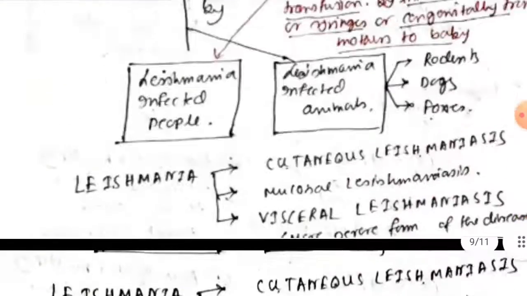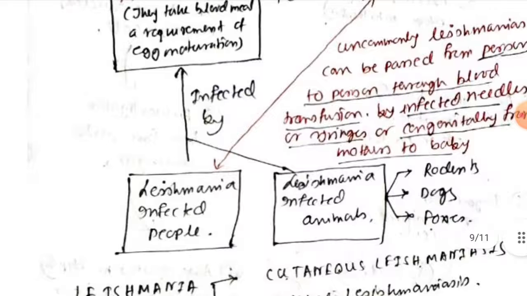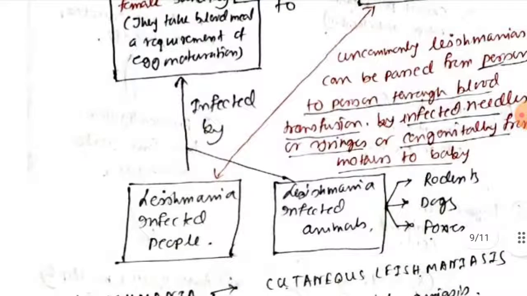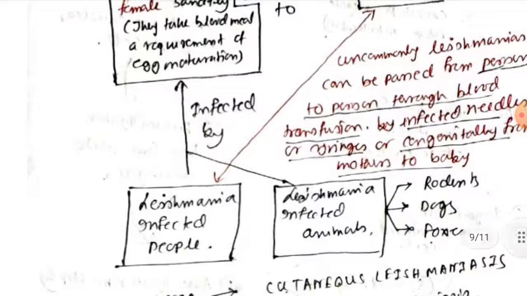So in Leishmaniasis it is all caused by an obligate intracellular parasite known as Leishmania. The two important species are Leishmania donovani and Leishmania infantum. There are three kinds of Leishmaniasis: cutaneous, mucosal and visceral. Among them, visceral Leishmaniasis is the most important. What is the mode of transmission?